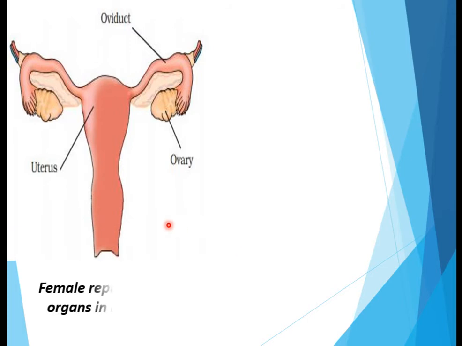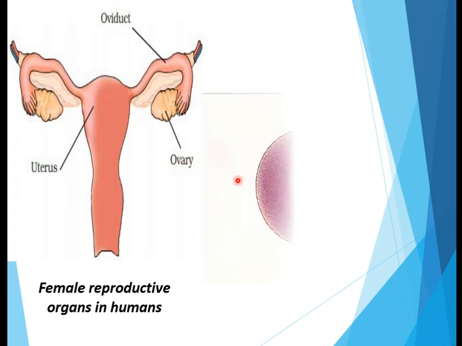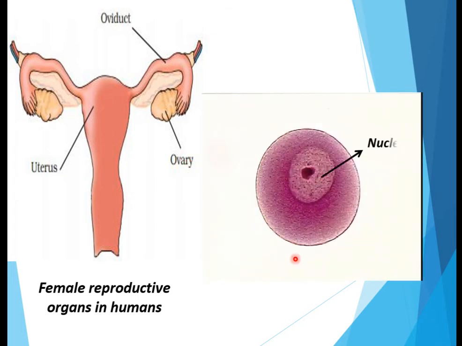Now in this diagram, you can see the female reproductive organs in humans. These are the oviducts, that means a pair of oviducts. Then these are the ovaries, that means a pair of ovaries, and this is the uterus. So these comprise the main female reproductive organs in humans. Now let's see the diagram of human ovum or egg. The human ovum or egg appears like this. This is the nucleus in it.